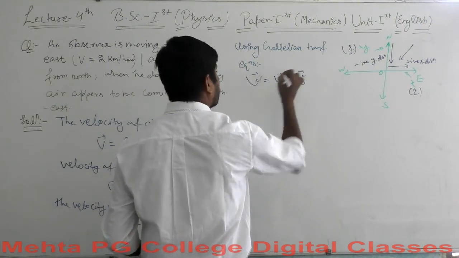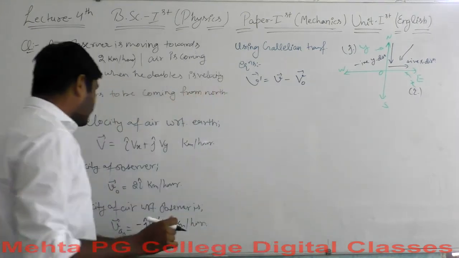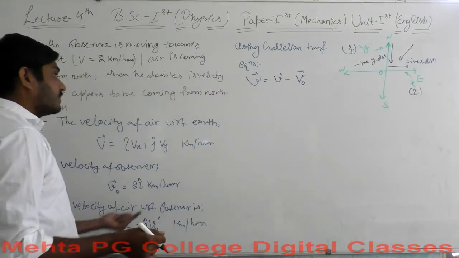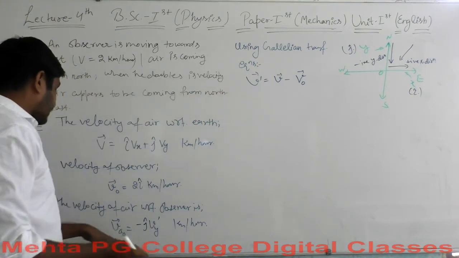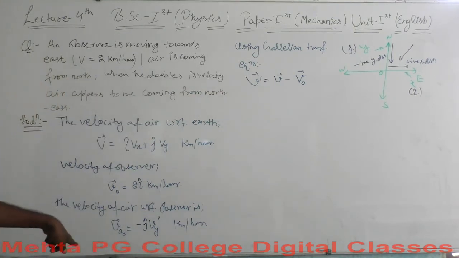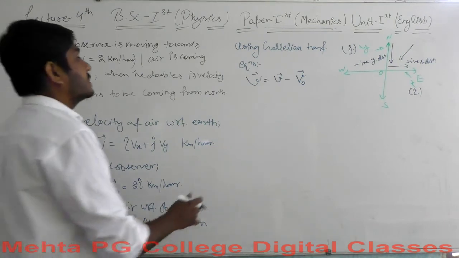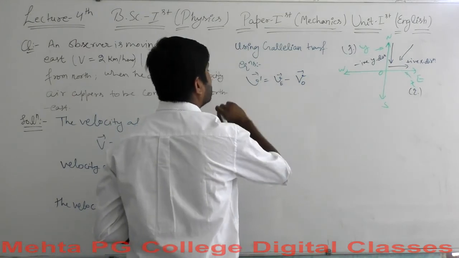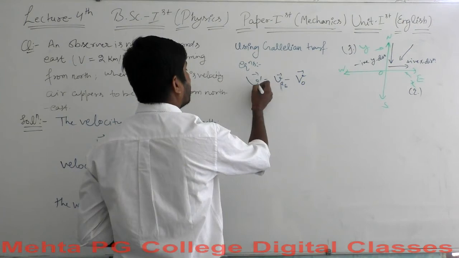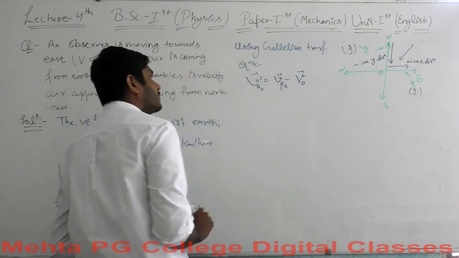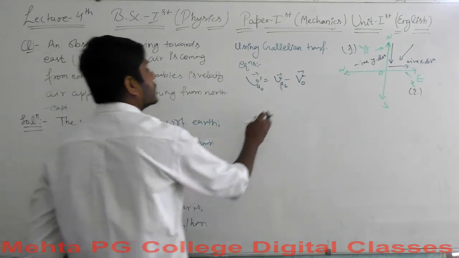Here V dash is the component according to the observer, and V is the component associated with the earth. So this is the velocity of air with respect to earth, and the velocity of air with respect to observer. Okay, so this is what it is.